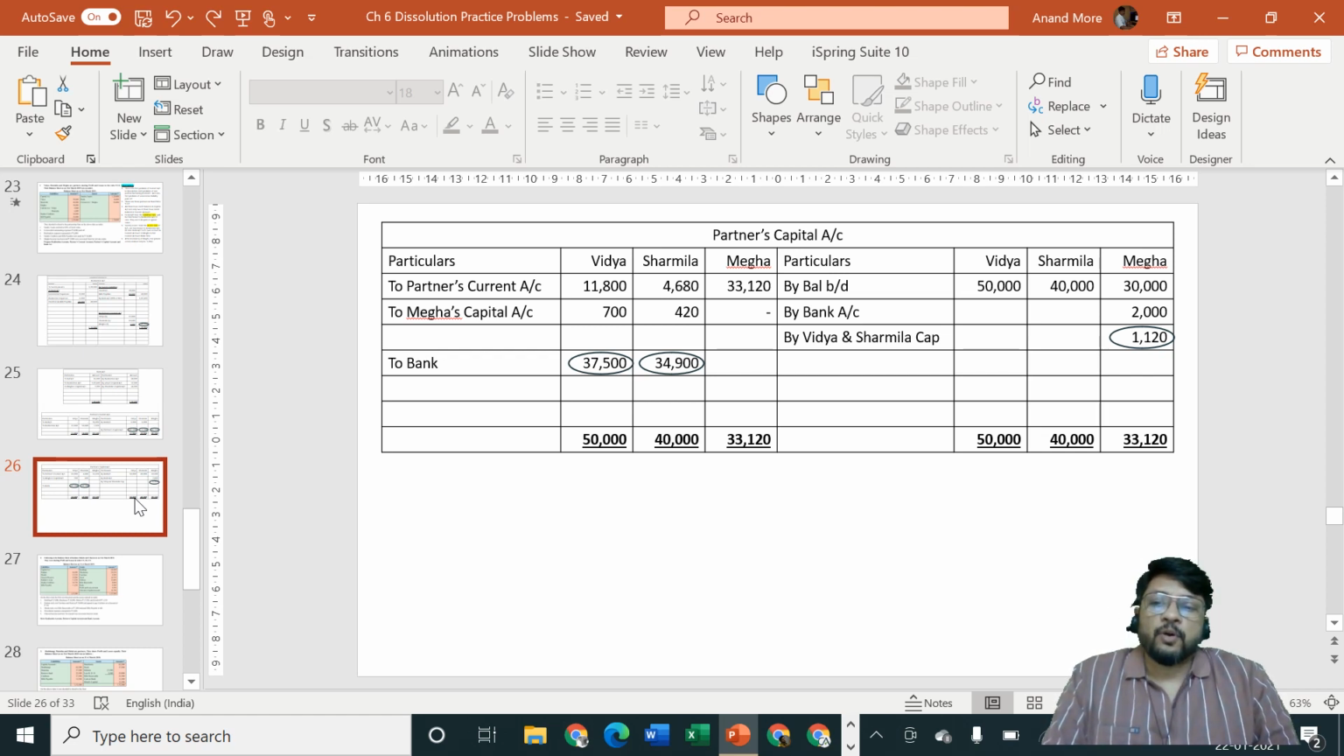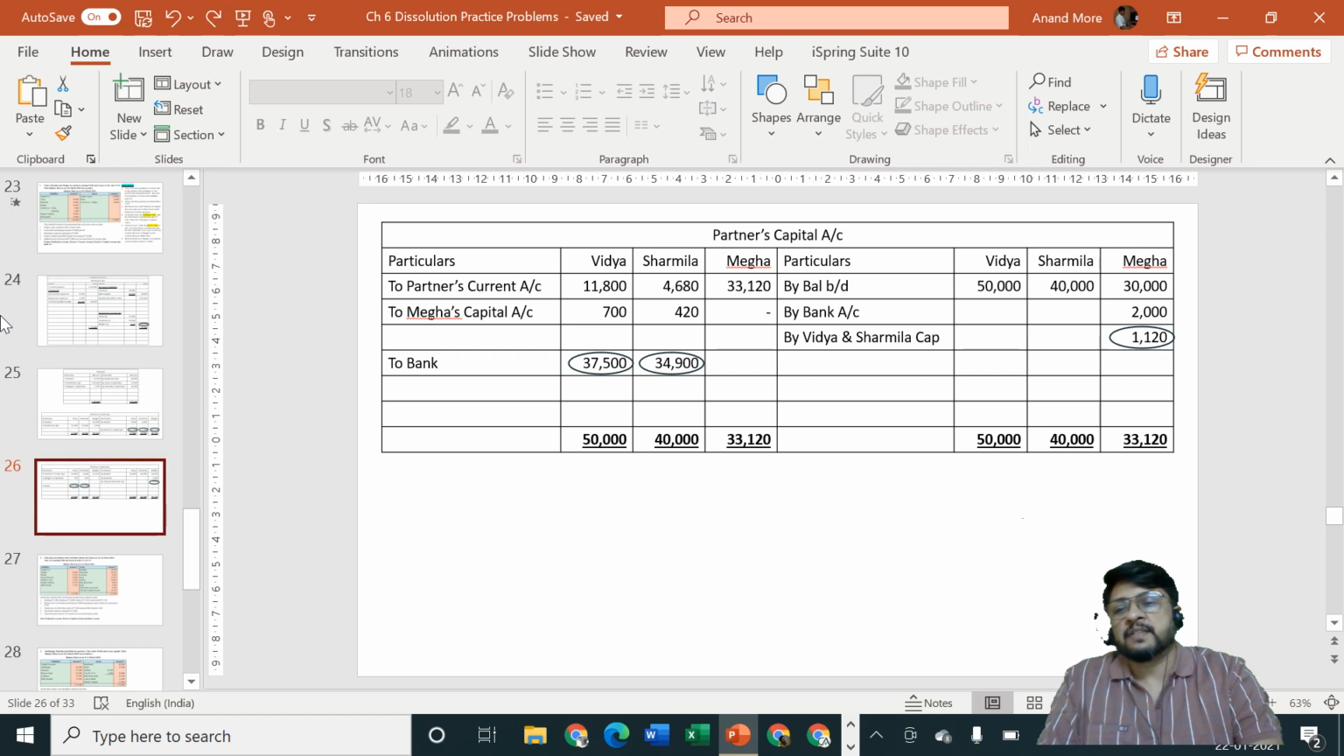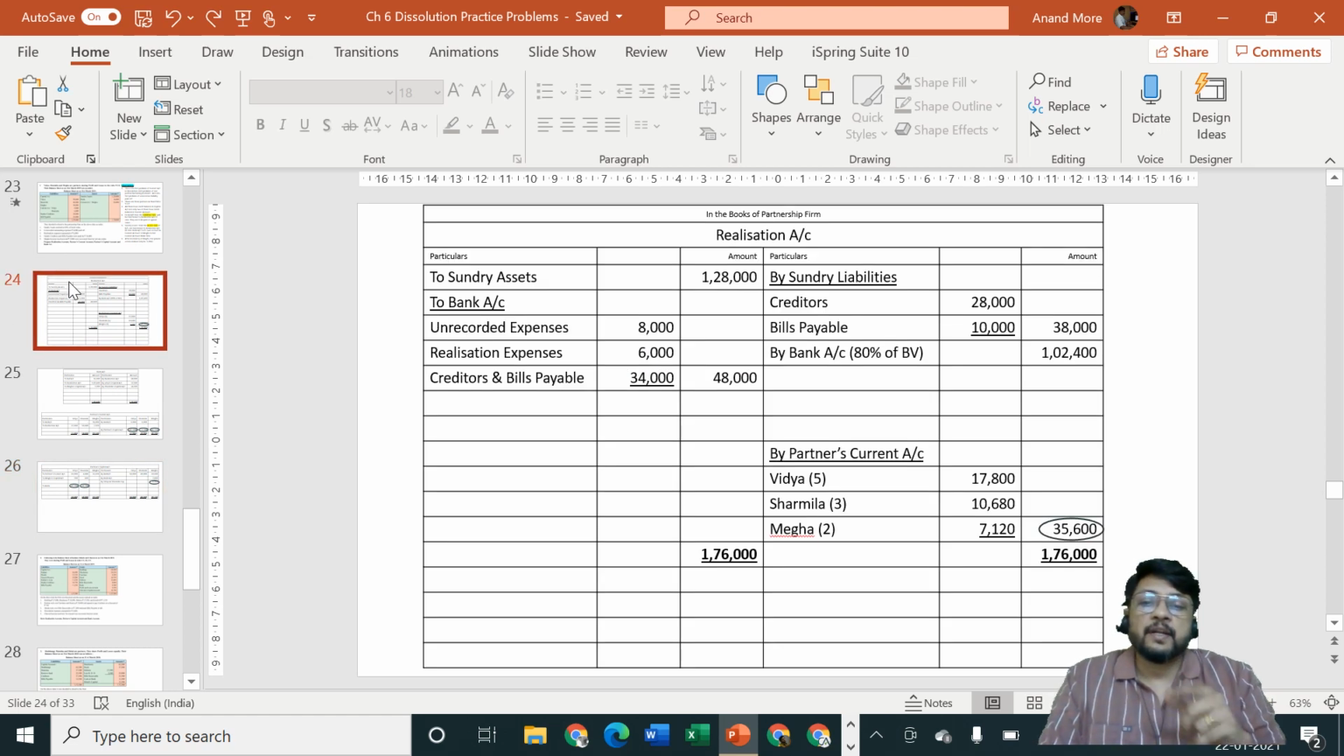The most important point to be kept in mind: some inquisitive students may ask, sir, why did you close the realization account first, and why did you not pass the entry for 2,000 rupees received from Megha first? The logic is very simple. There is a chance that our realization may result in profit. We don't know exactly whether it will result in profit or not.